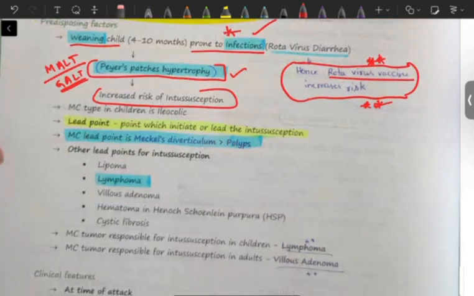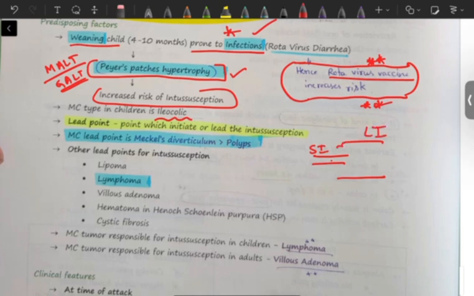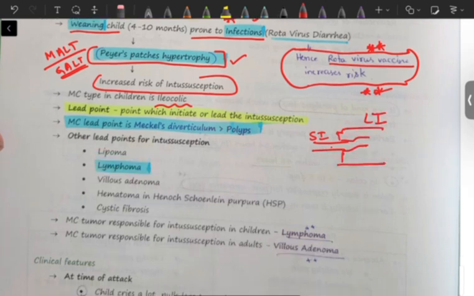Just like I said, in children the most common type is ileum getting inside the colon. Ileum is a part of the small intestine and the colon is a part of the large intestine. The caliber is larger, so it is easy for the small intestine to get into the large intestine. That is why the most common type of intussusception in children is ileocolic, and the lead point is a point which initiates or leads the intussusception.